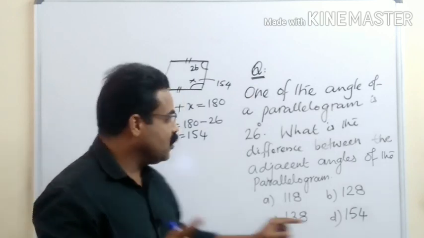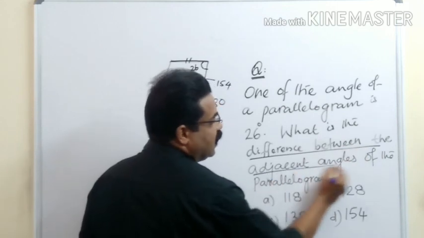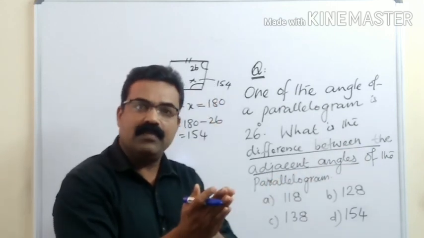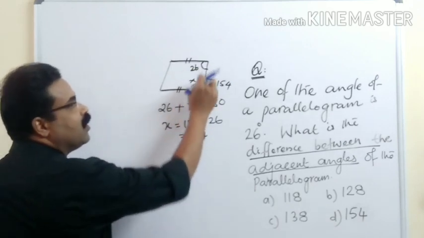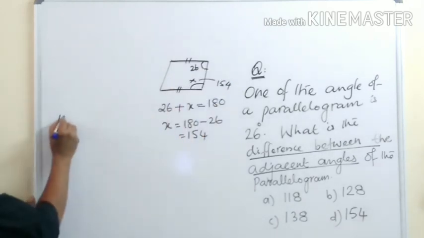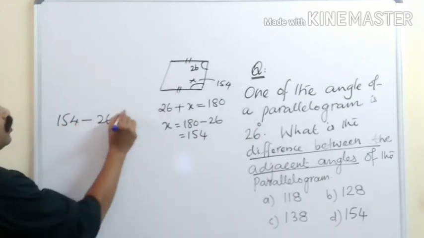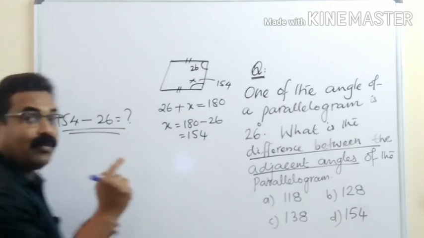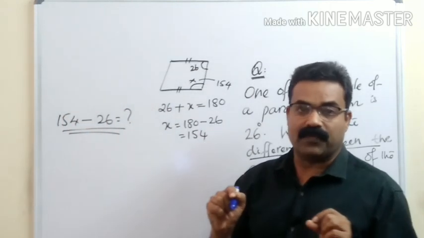What we have to find out? What is the difference between the adjacent angles? This angle and this angle, what is the difference? That means 154 minus 26 is equal to how much? That is, we need to calculate. Understand the concept very clearly, friends.